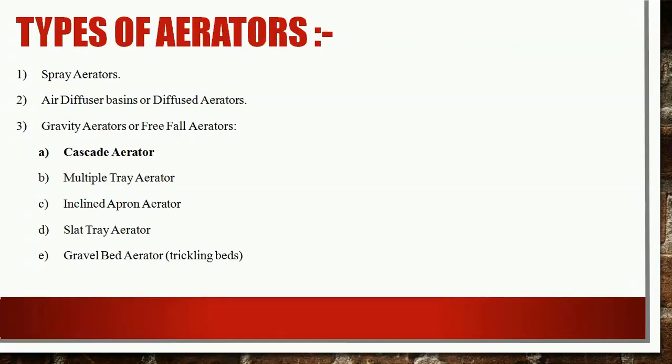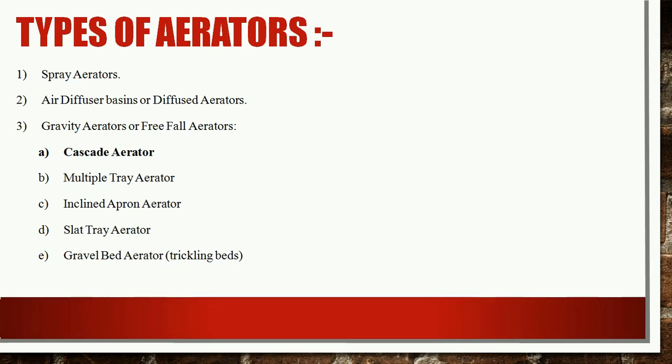Now we will see what the various types of aerators are, and then we will design a cascade aerator. The aerators are divided into 3 categories. Number 1 is spray aerators. Number 2 is diffused aerators, also called air diffuser basins. And the third one is gravity aerators, or free fall aerators.